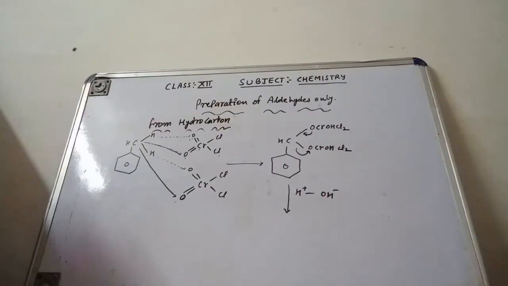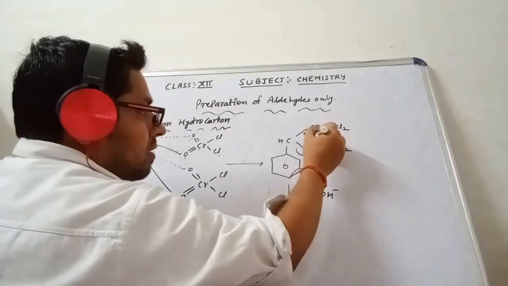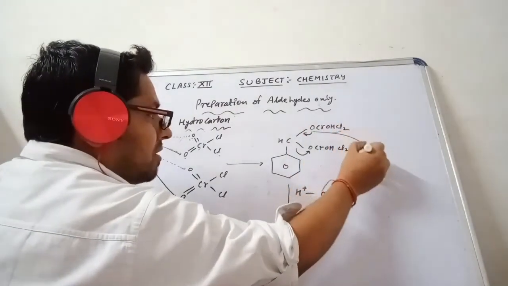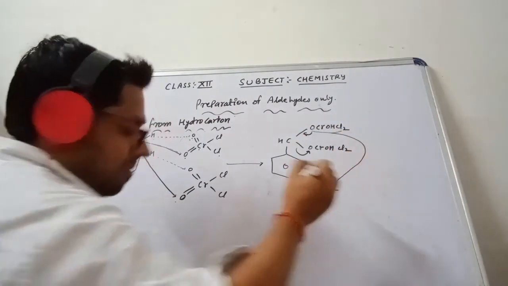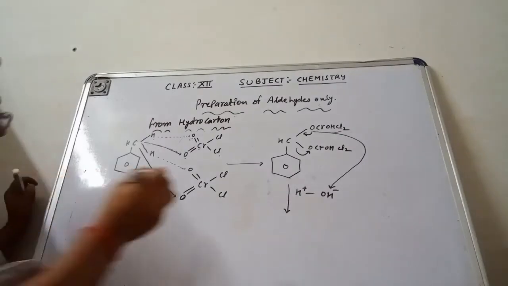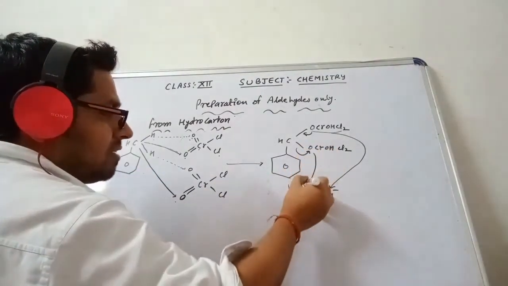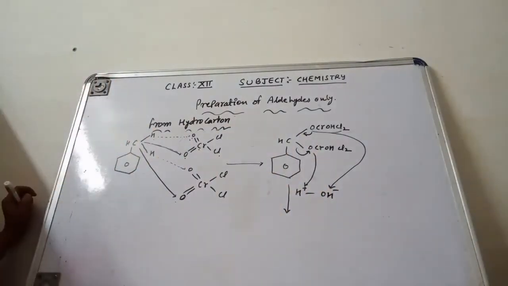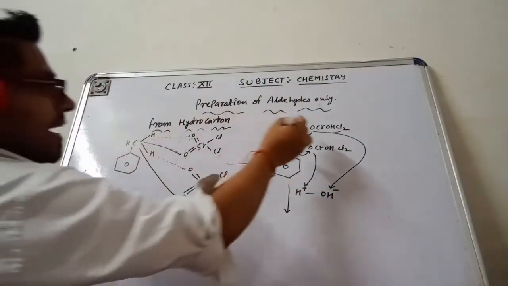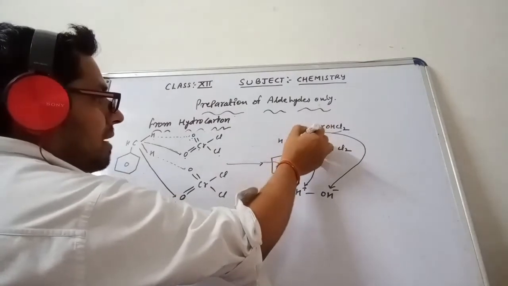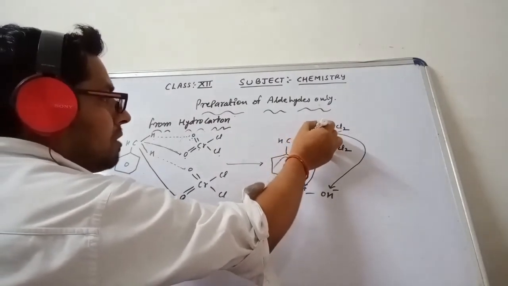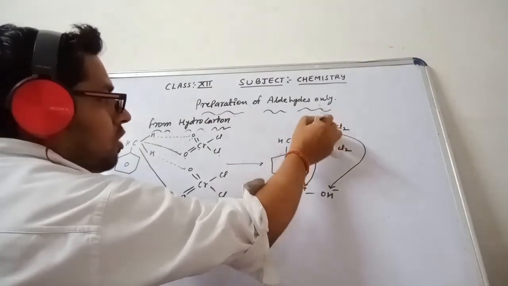So what happens here, this will react with this negatively charged OH, and this oxygen, which is negatively charged, reacts with this hydrogen. So please check again that as the oxygen transfers the electron here and makes the double bond, the bond between Cr is going to split up here.